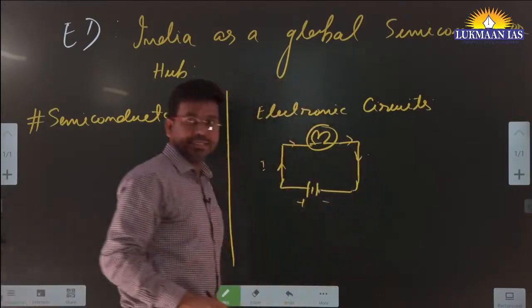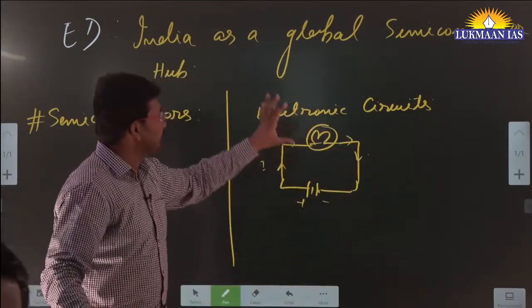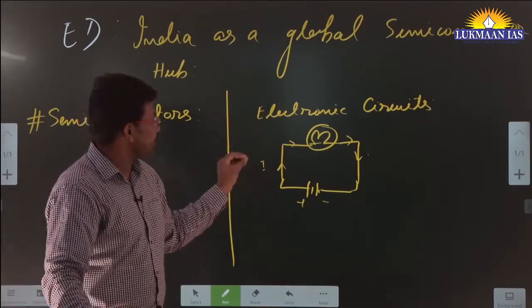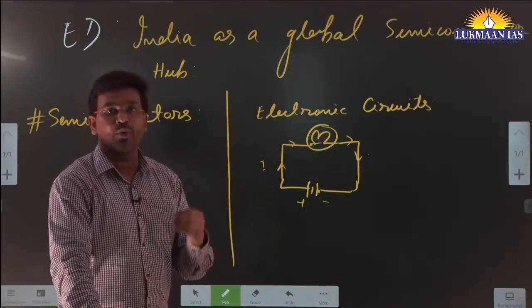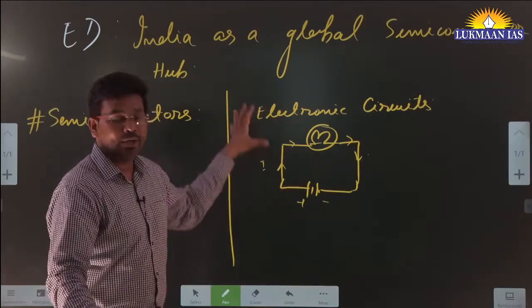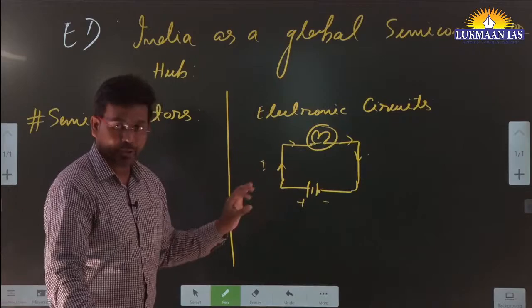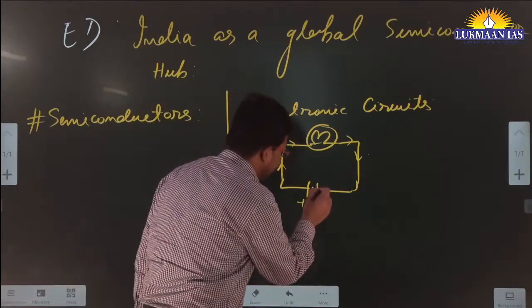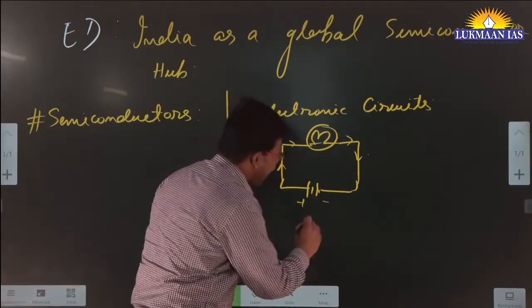Let's understand this briefly, because this circuit will give you an understanding of what we mean by semiconductor. In an electronic circuit, we generally have a battery or a power source.